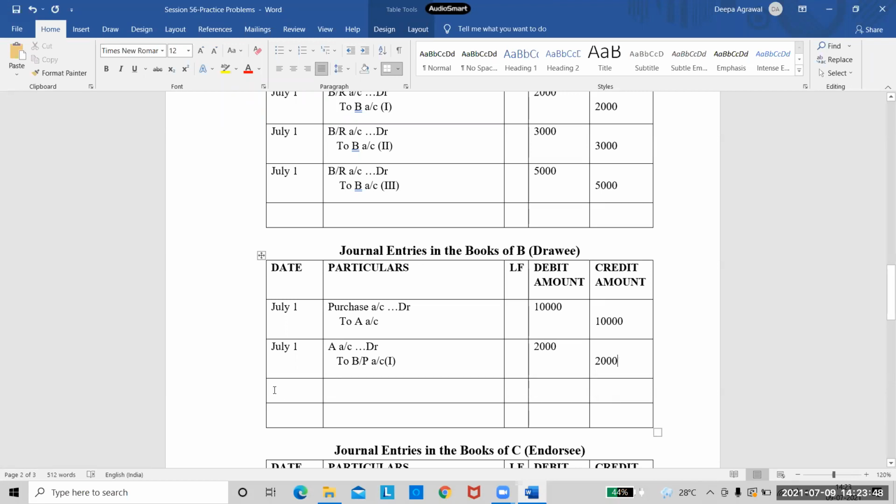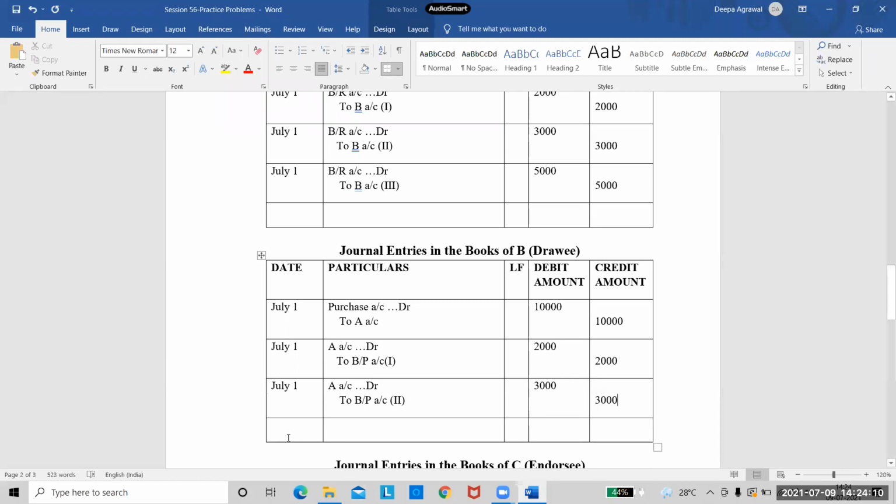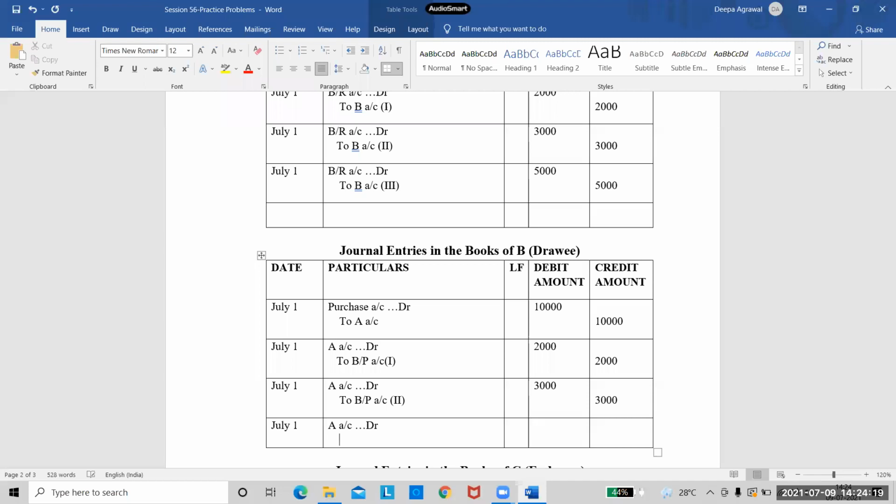Again, write the same entries. July 1st, A account debited to bills payable account. This is for the second bill. And second bill amount is 3,000. Move forward, third entry, July 1st. Again, I'm writing A account debited to bills payable account. And this one is for the third bill. Here the amount is given as 5,000.